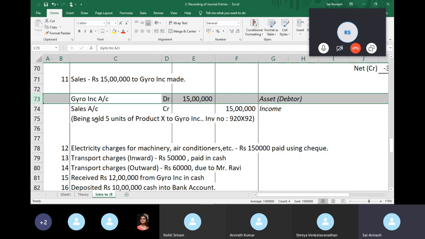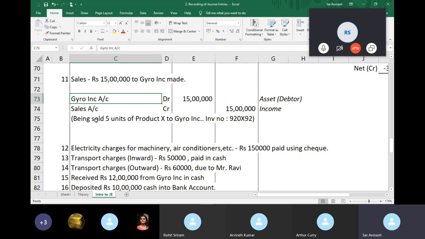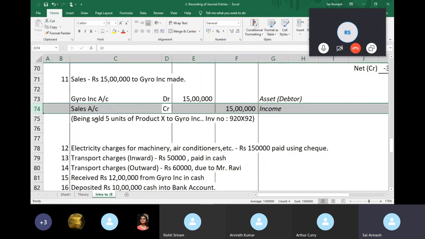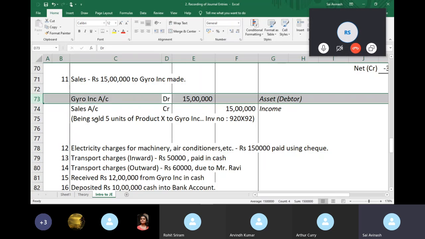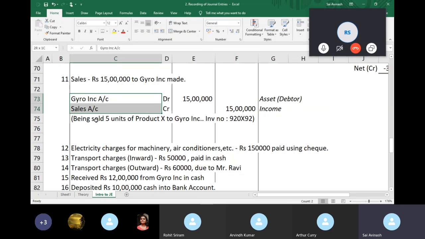Okay, so I make a sale to Gyro Incorporated. First, we identify the accounts. There's an asset account and an income account, right? My customer is my asset and sale is an income. And because I'm making the sale, my sales increases, income increases, credit, and my customer owes me money, my asset increases, debit. So that's how we go about this idea.